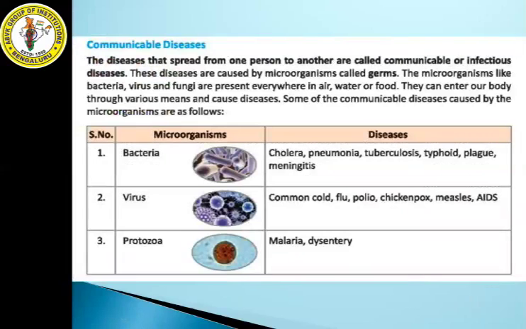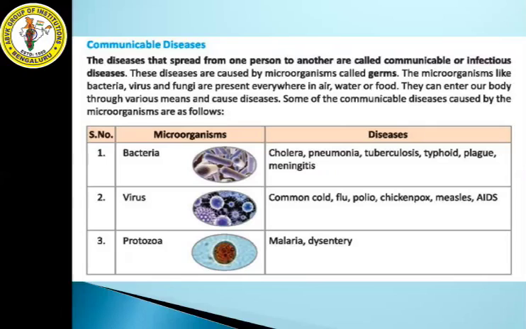Next we have communicable disease. The diseases that spread from one person to another are called communicable diseases or infectious diseases. Those diseases which can spread from one person to another are called communicable diseases or infectious diseases.